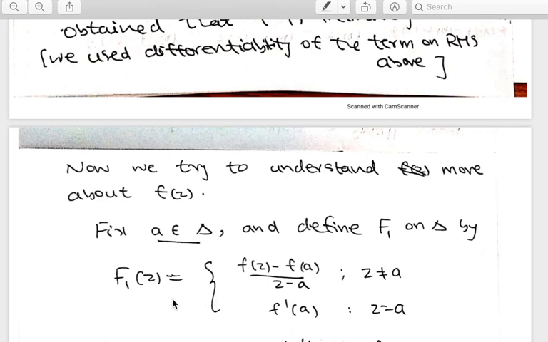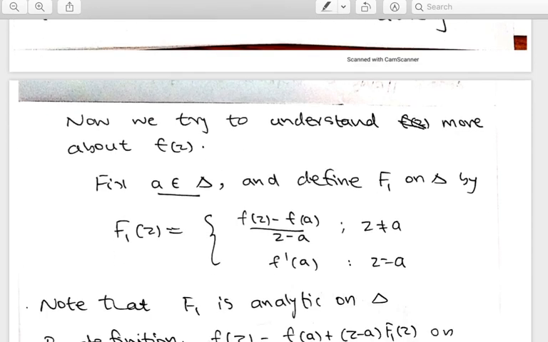Now f(z), in the deleted neighborhood of a, can be written with this definition as f(a) plus (z minus a) times f1(z). Now look at f1(z). At z equal to a, this limit goes to f'(a). Therefore that was a removable singularity, so f1 is analytic in delta. And moreover, f1(a) is f'(a). So f(z) you can write in this way.